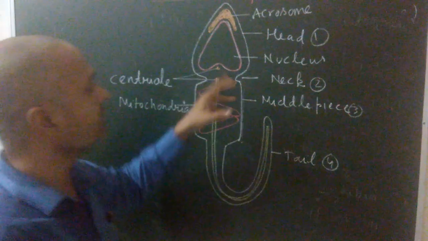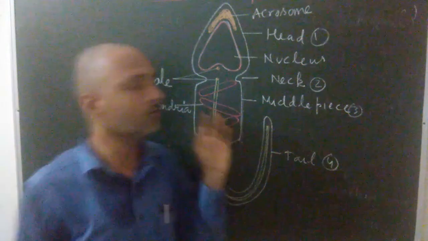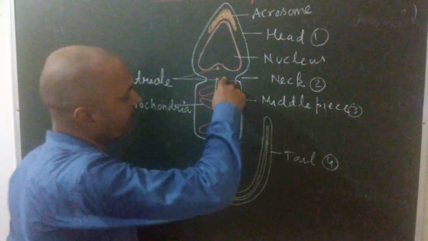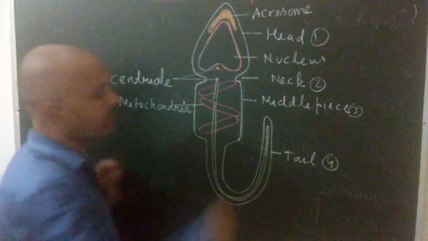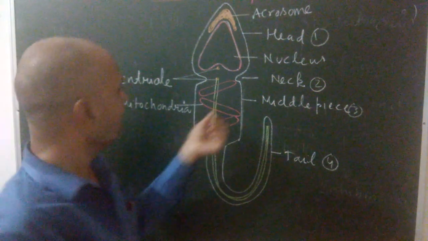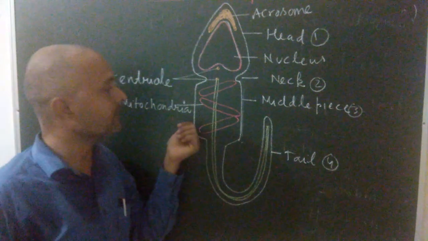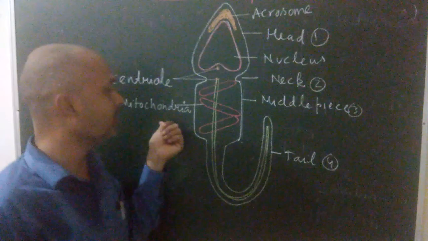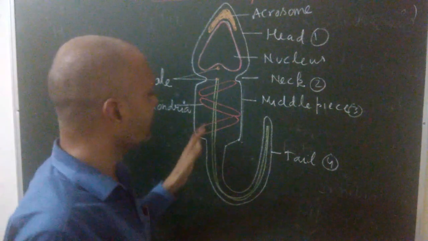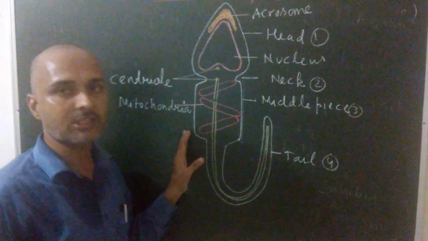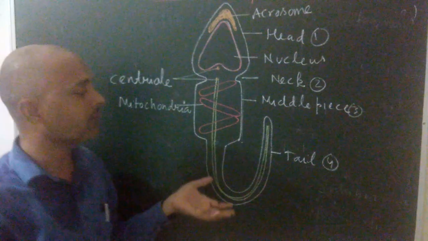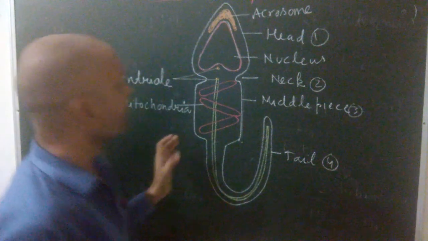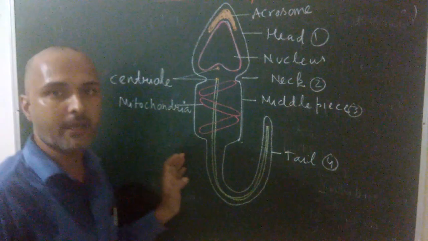Proximal centriole helps in the first cleavage of the zygote, whereas the second centriole helps in the formation of the axial filament. In the middle piece, it contains spirally arranged mitochondria that provide energy to the sperm to reach from the vagina to the oviduct and complete the process of fertilization, whereas the tail provides motility to the sperm. So this is all about the structure of the sperm in case of human male.